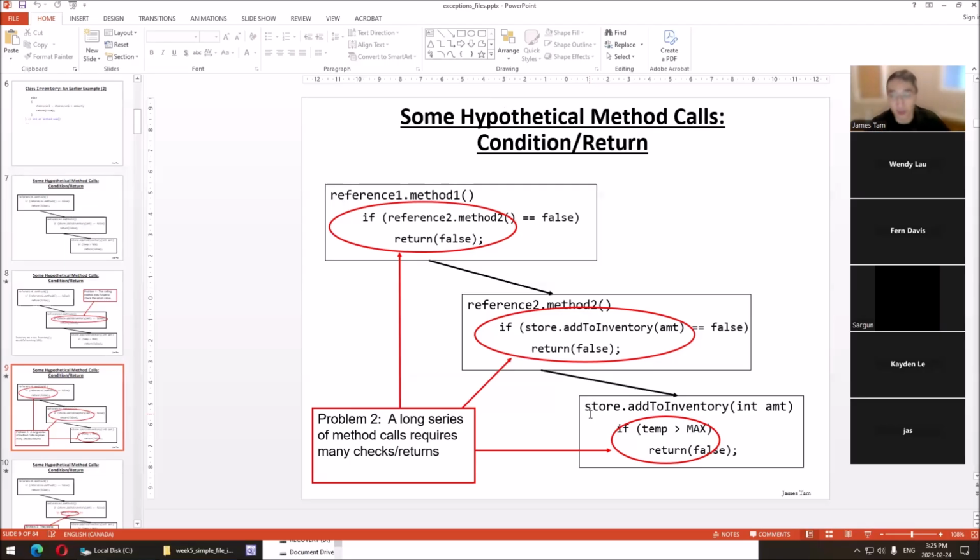Now consider a real life program. Even if this is one person, they might screw up part way through the sequence. In a real life program, with different people working on this, this guy has to be aware of the internal workings. This is going to return true or false to set up this. Well, this guy also has to do this. These are two different people potentially working on the classes who have to be aware of each of these levels. And if someone screws up intermediate values, it's going to screw up the whole chain.